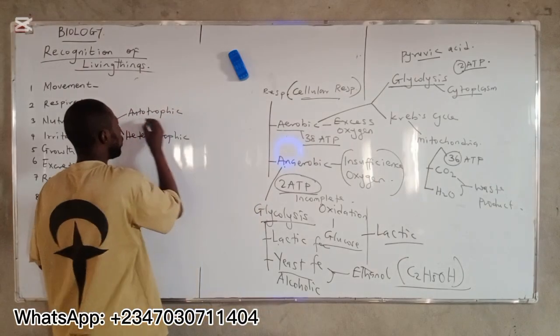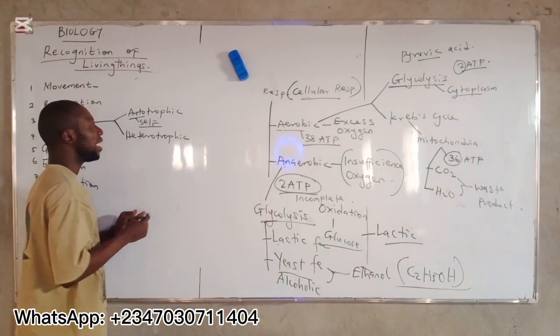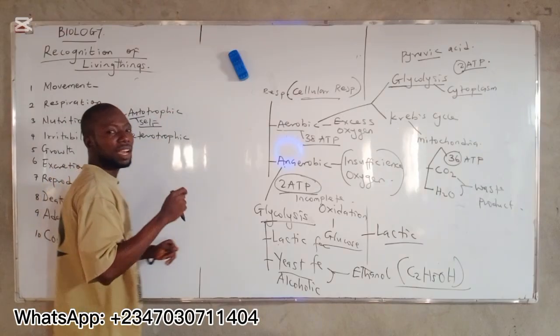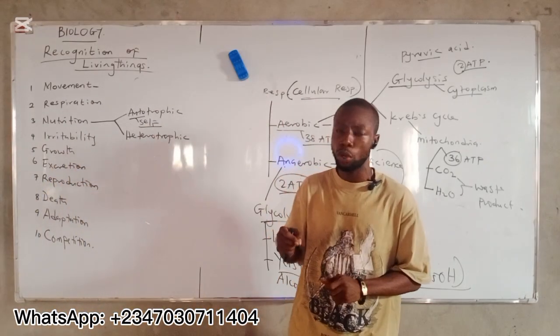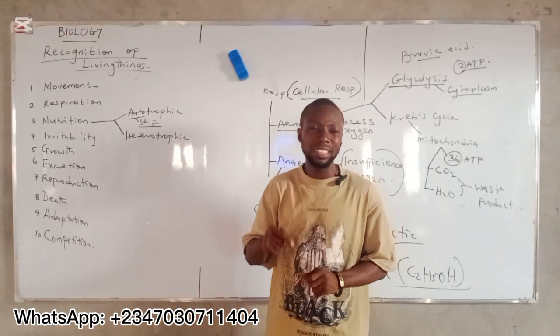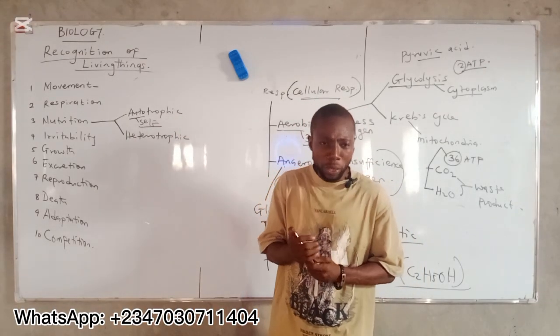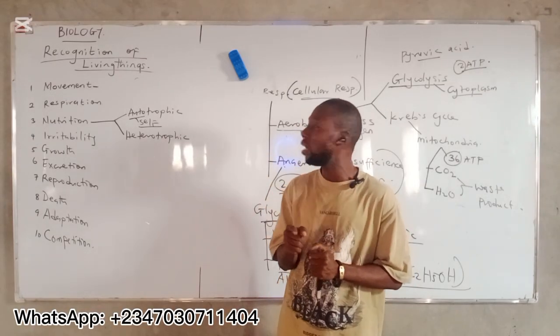Now, autotrophic, the word auto means self, which means that these living organisms have the ability to produce their food by themselves. That is the autotrophs, all right? Autotrophic here is a mode of nutrition in which a living organism is capable of producing its food by itself.